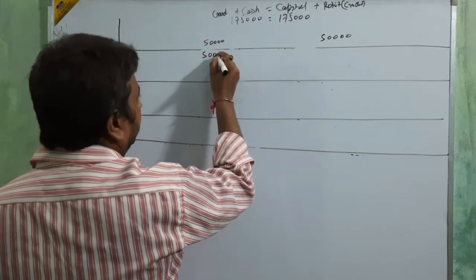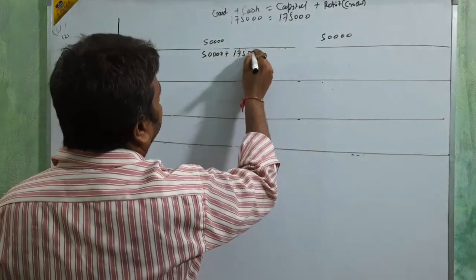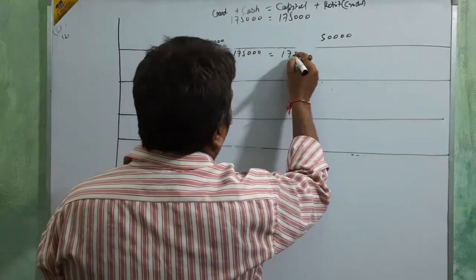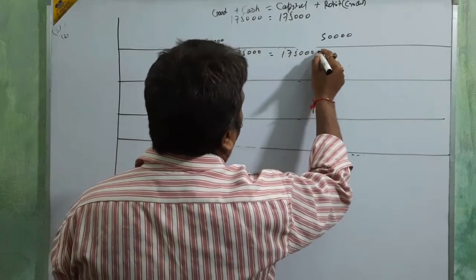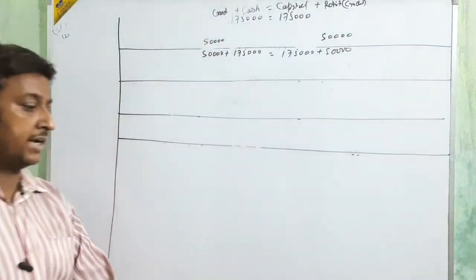It means finalize: 50,000 plus 1,75,000 is equal to 1,75,000 plus 50,000. Okay, beta? Clear? Okay, next.